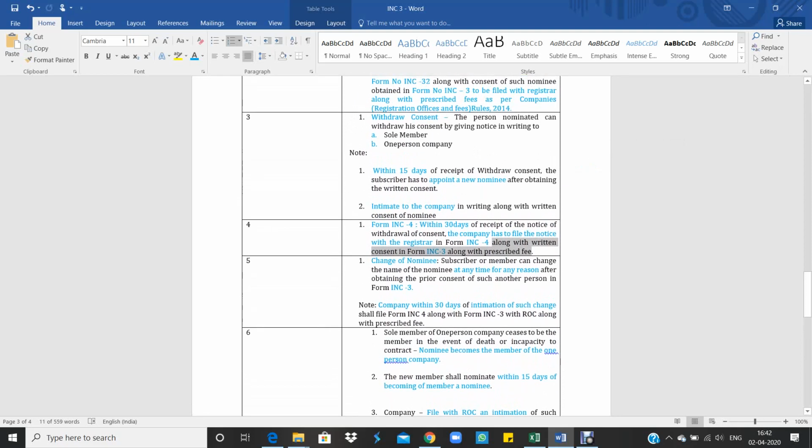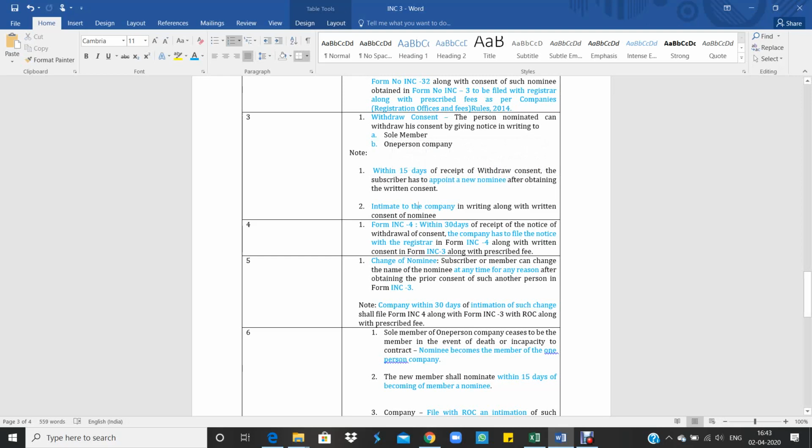Here sub-rule 3 states that the nominee can give a withdrawal of consent in the form of notice to the sole member and the one person company. So the subscriber, that is the member, within 15 days of receipt of the withdrawal of consent, has to appoint a new nominee, obtain a written consent from the new nominee, and intimate that to the company along with the written consent.